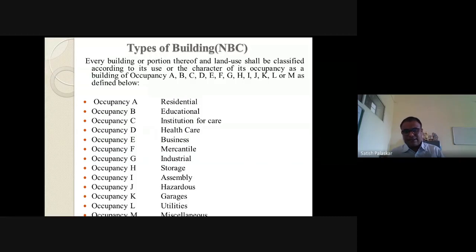The different categories under that are institution for care of children, institution for care of physically capable adult, institution for care of physically incapable adult, that is dependent and independent adults, then penal institution for children and penal institution for adults.